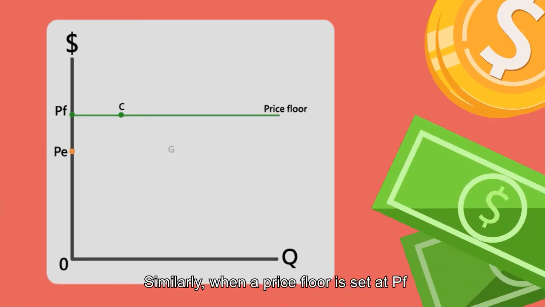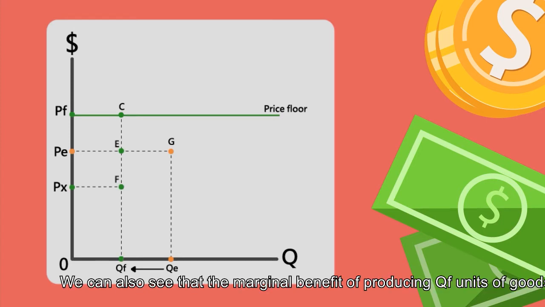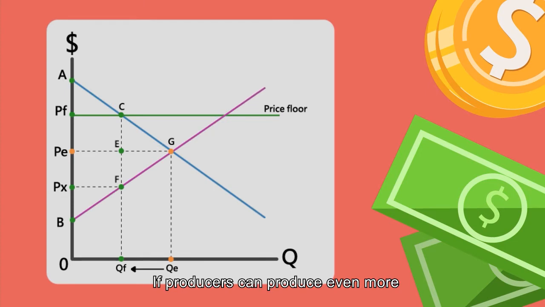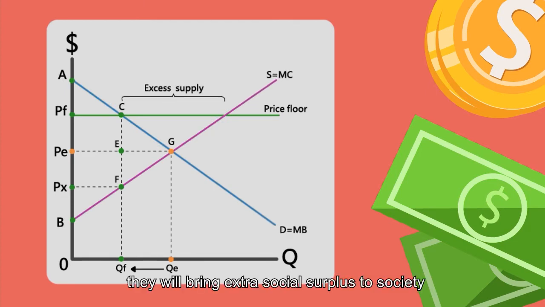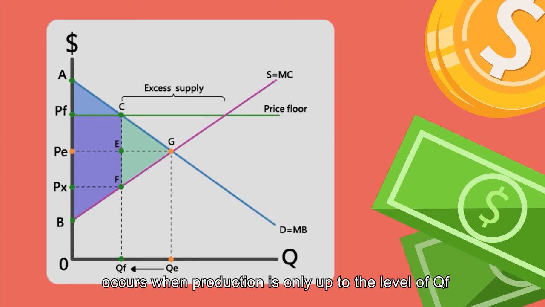2. Price floor. Similarly, when a price floor is set at PF, the quantity transacted falls from QE to QF. We can also see that the marginal benefit of producing QF units of goods is greater than its marginal cost. If producers can produce even more, they will bring extra social surplus to society. Therefore, a deadweight loss, triangle CGF, occurs when production is only up to the level of QF. It is another example of underproduction.